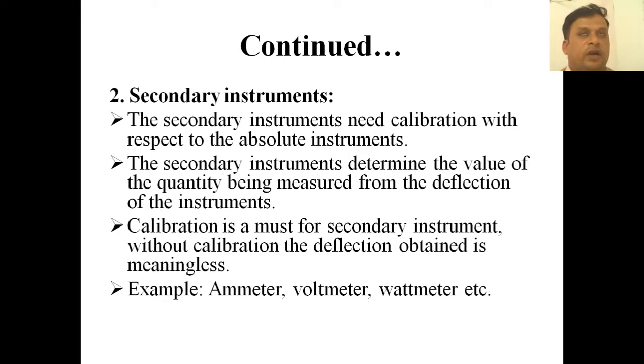I am stressing this point: instruments that measure the value of the quantity from the deflection are called secondary instruments. Calibration is a must for secondary instruments, because without calibration the deflection obtained is meaningless. For example, we have the ammeter, voltmeter, wattmeter, etc. These are all called secondary instruments.